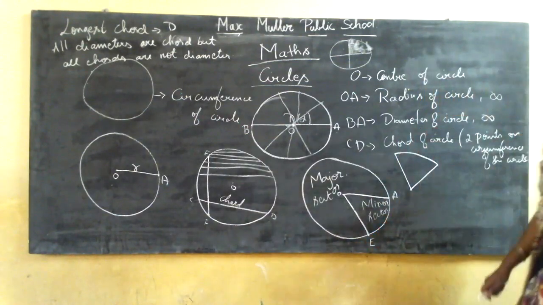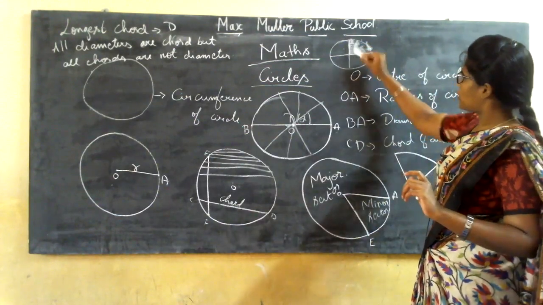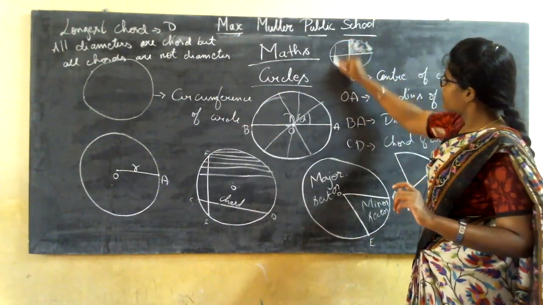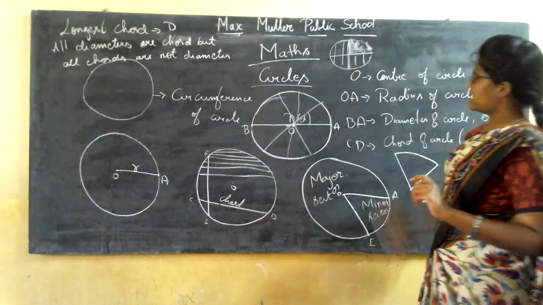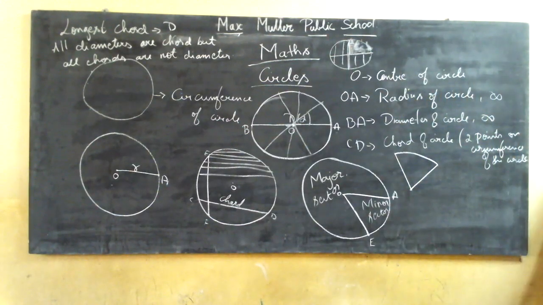Clear about this? So the major one you have, the larger piece you have, this portion is completely the major sector, and the shaded portion you have given to your friend is called the minor sector. So clear about the sector? What is the sector? It is a combination of radii and an arc drawn on the circumference of a circle.